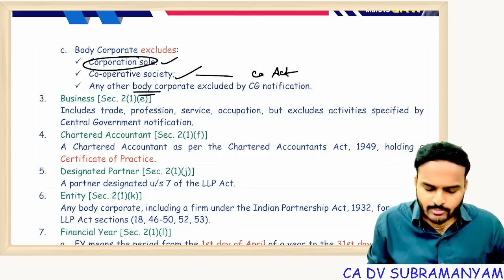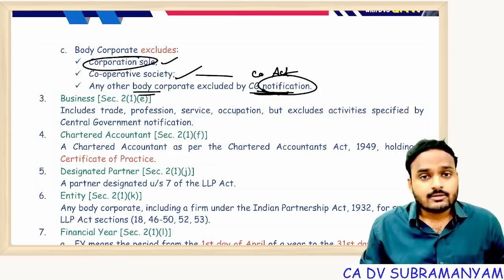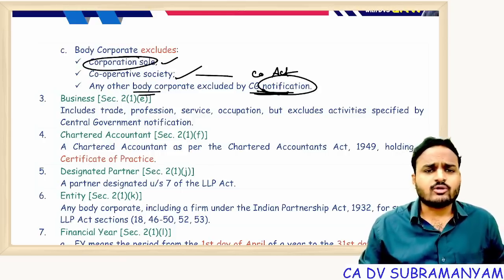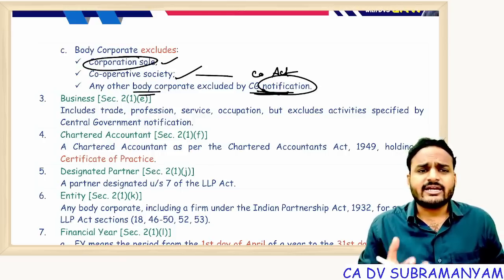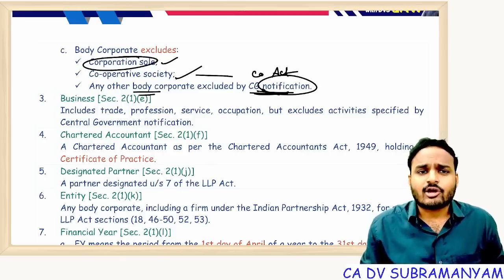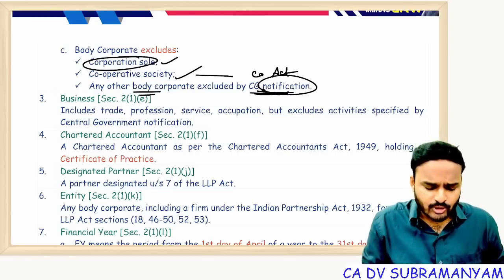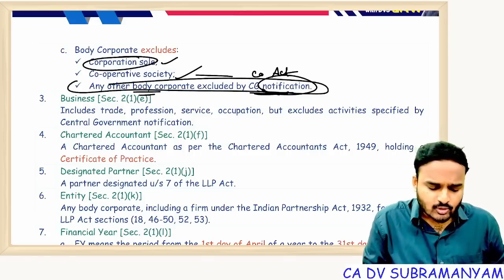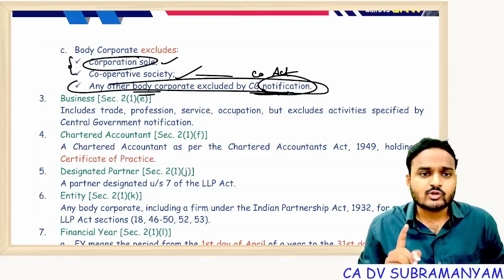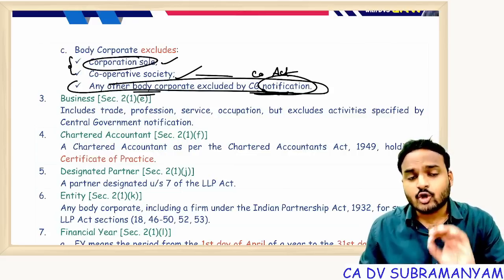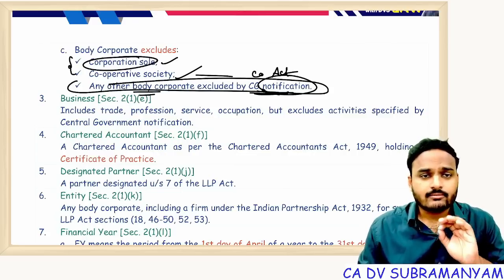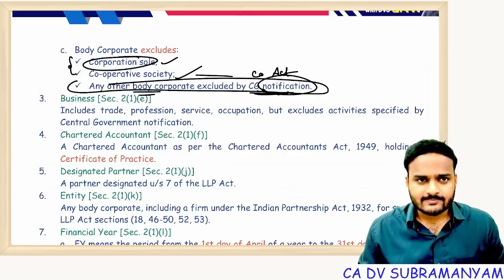Any other body corporate excluded by CG via notification. So tomorrow, CG may notify some other entities which will be excluded from the body corporate definition. So right now, no need to remember those names. You have to remember these two names. What are those two names? Cooperative societies and corporation soles will not be treated as body corporates. Next one,